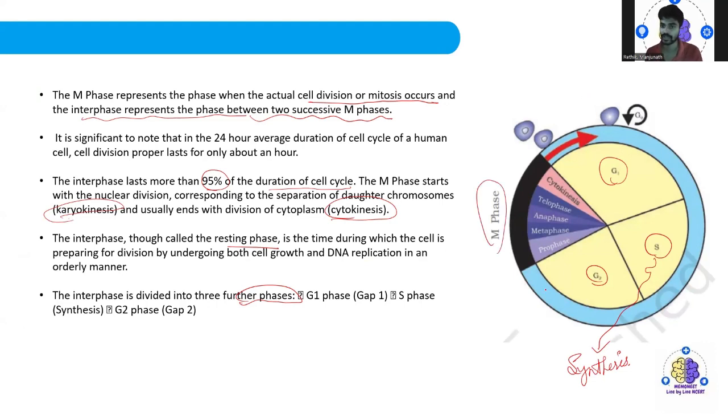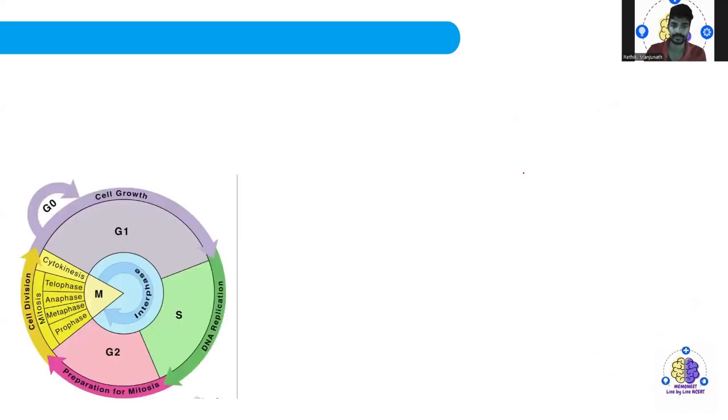Can you see, out of the circle, most of it has been taken by which phase? Interphase. From here to here is interphase, and this portion is the M phase, that is the mitosis phase. Therefore, 95% has been taken by interphase itself.